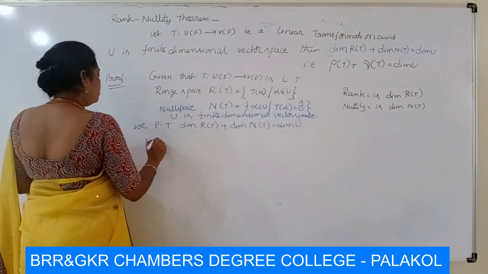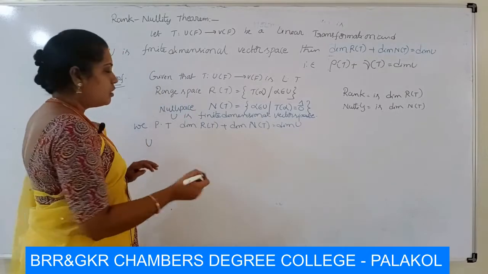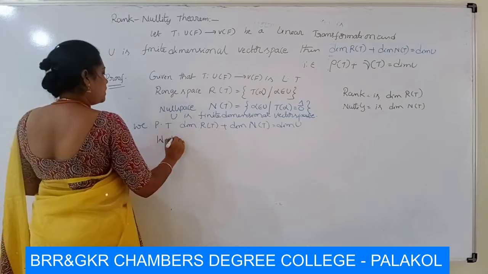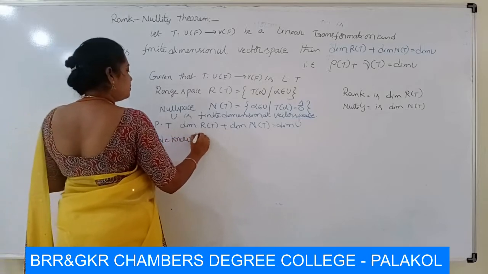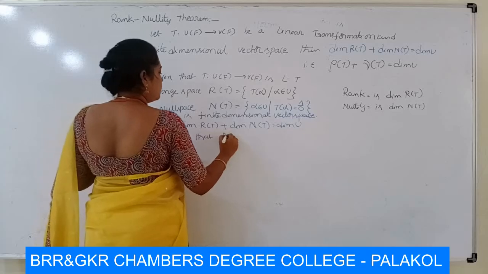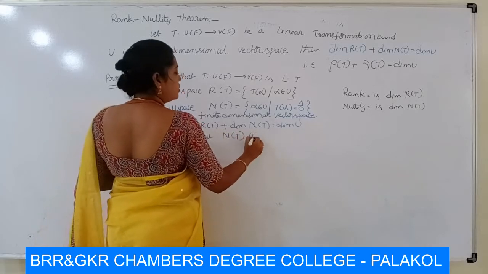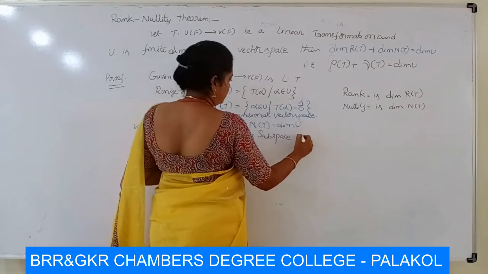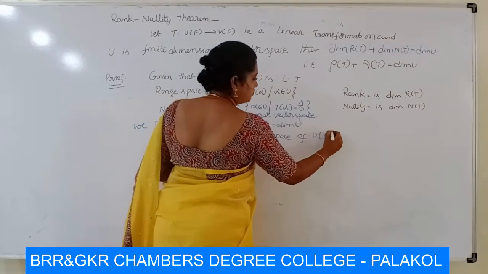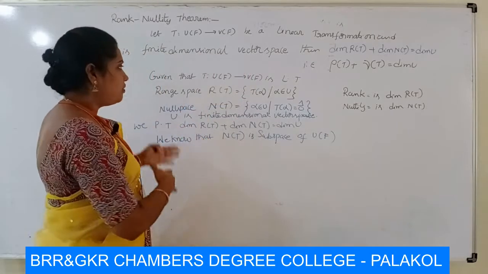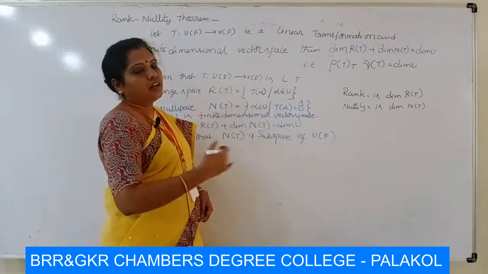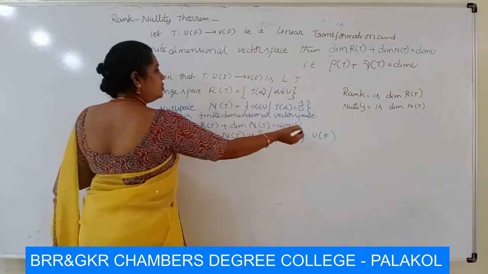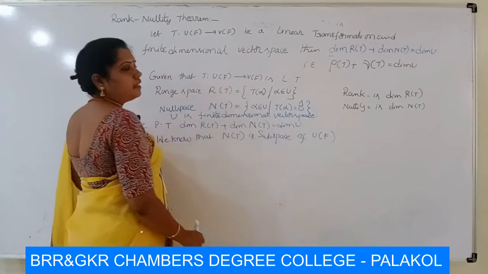Now here U is a finite dimensional vector space. We know that N of T, the null space, is a subspace of U of F. We already proved that R of T is a subspace of V and N of T is a subspace of U of F.